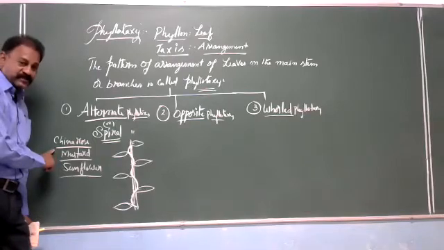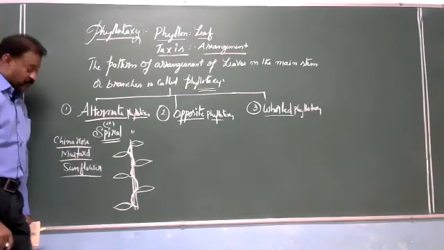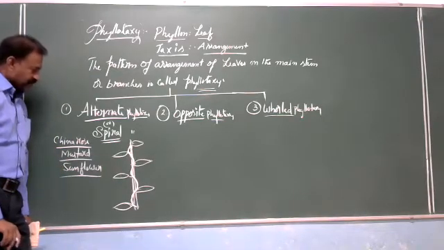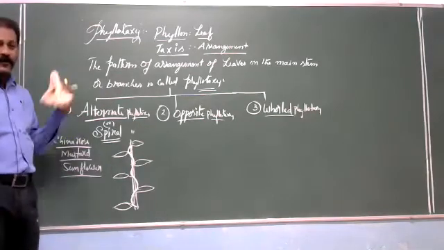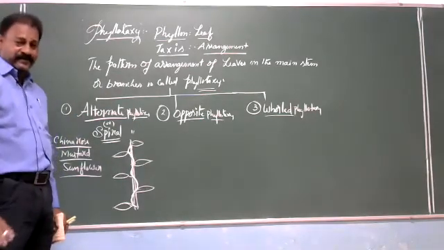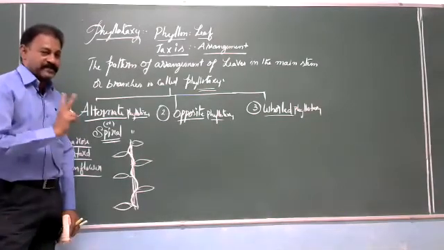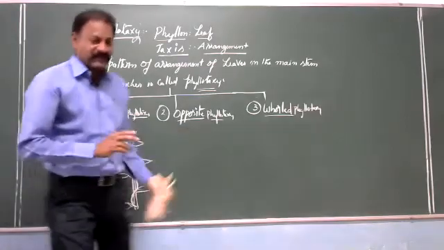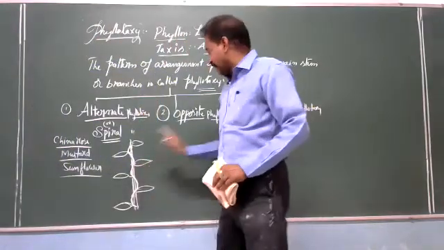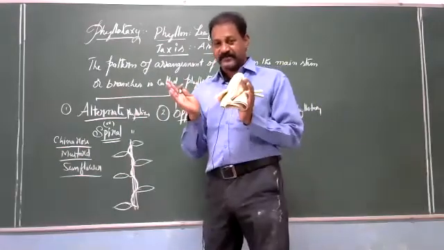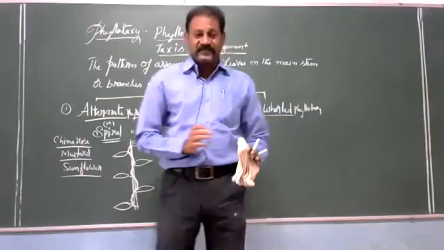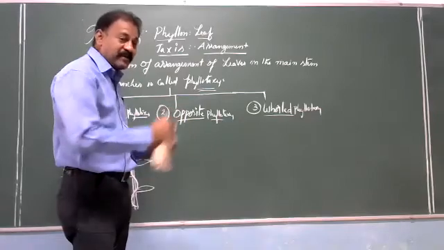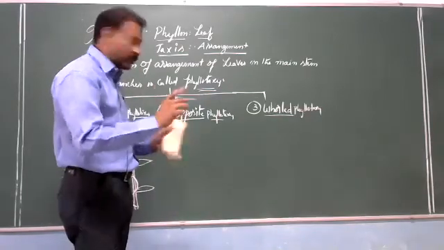Examples are memory based questions, my dear students. Compulsorily you have to be thorough with this in the beginning stages of understanding biology classes. Alternate phyllotaxy, opposite phyllotaxy. Here at every node two leaves are present which are opposite to each other. Again, opposite phyllotaxy, based upon the plane of arrangement of leaves, is again classified into two types.